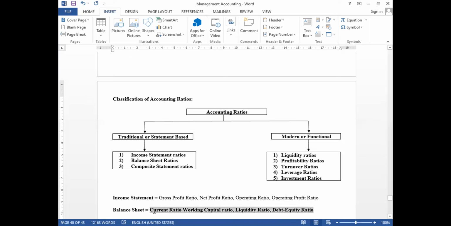Debt equity ratio. These things we can find out in the case of balance sheet ratios.